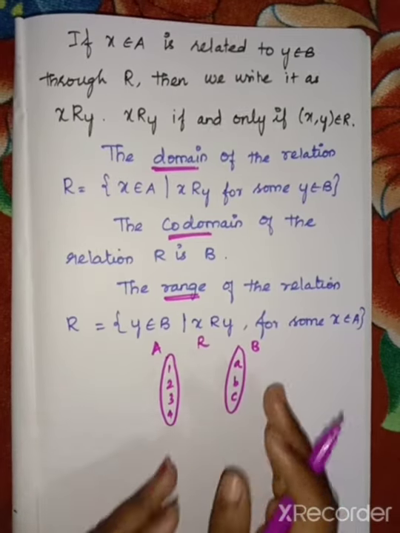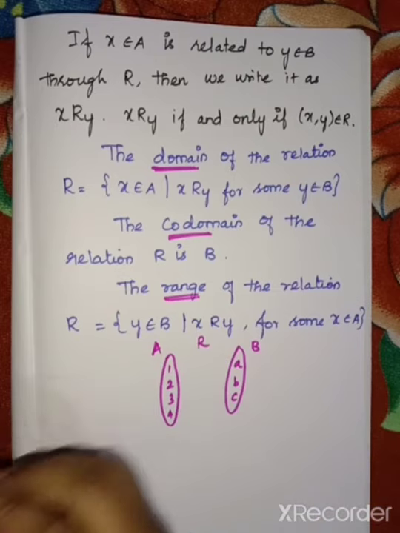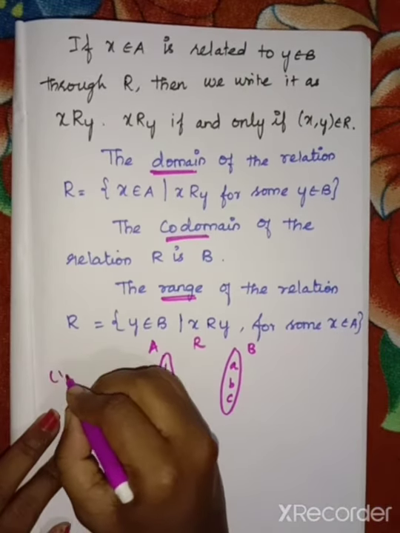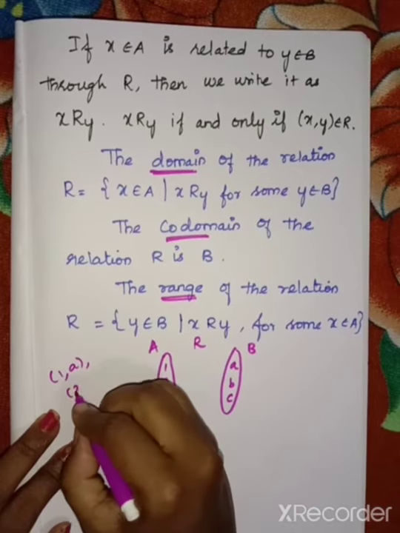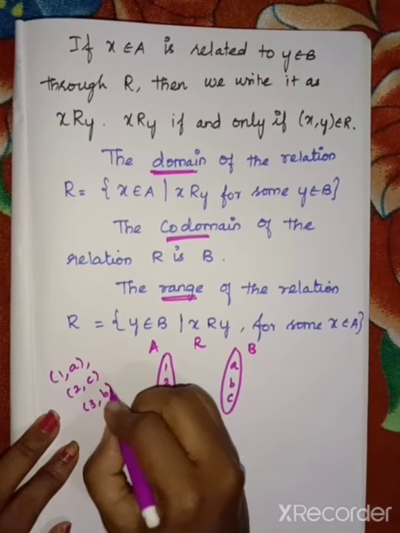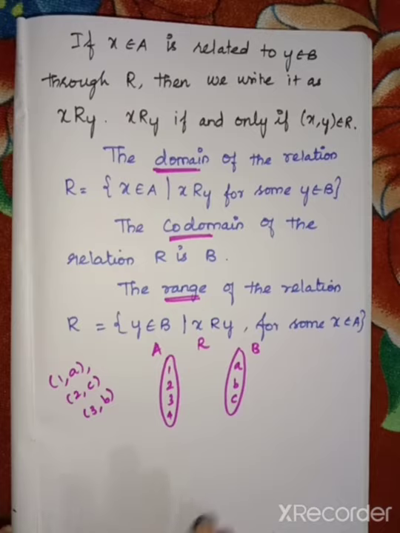We relate from A to B. Some other conditions, they give the set of pairs: (1, A), (2, C) and (3, B). If they give this, you have to write the domain, codomain and range.